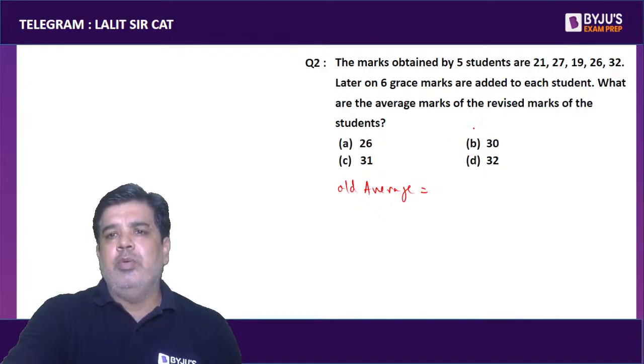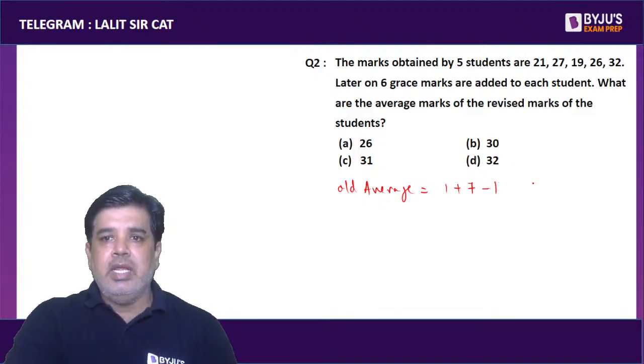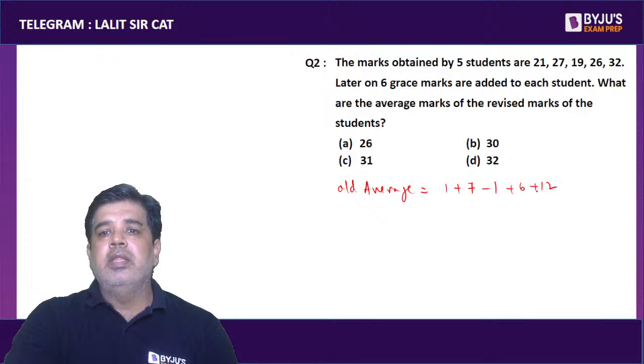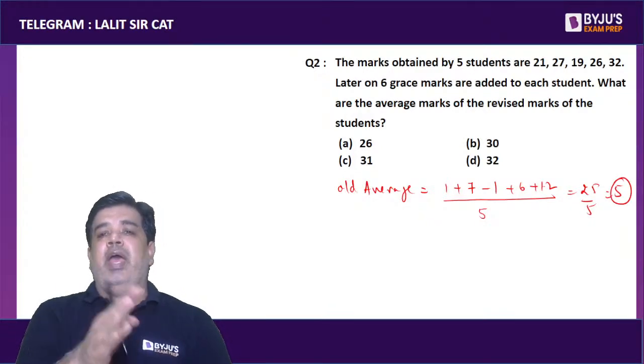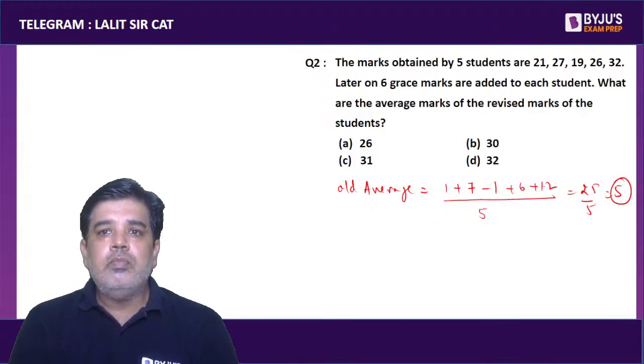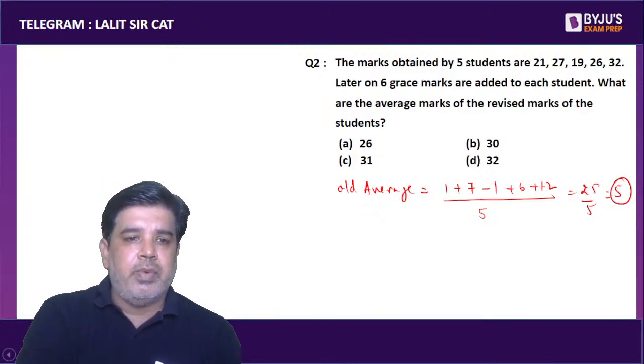Let's say the assumed average value is 20. First is 1 more than 20, second is 7 more than 20, third is 1 less than 20, then 6 more than 20, then 12 more than 20, divided by 5. So the 1 cancels out, 12 plus 6 is 18, plus 7 is 25. 25 divided by 5 is 5. So the average will change by 5.